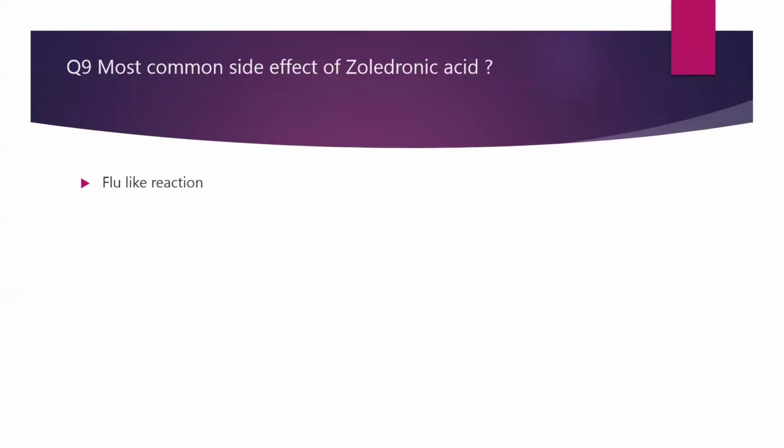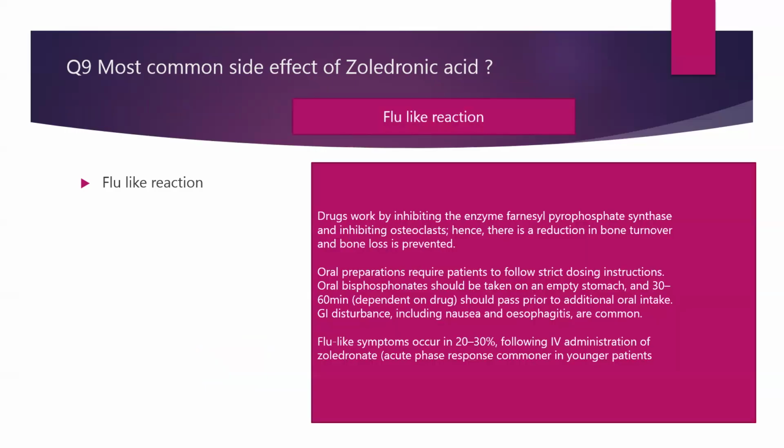Moving on to question theme 9, well, the answer is obvious here. The flu-like reaction is the most common side effect of zoledronic acid. These are drugs like bisphosphonates, which act by inhibiting the enzyme farnesyl pyrophosphate synthase and inhibiting the osteoclast. Hence, there is a reduction in bone turnover and bone loss is prevented. Again, they have asked several times this mechanism of action of bisphosphonates. Oral preparations require patients to follow strict dosing instructions, should be taken on an empty stomach, and at least 30 to 60 minutes should pass prior to additional oral intake. Otherwise, GI disturbances and nausea, esophagitis are very common.